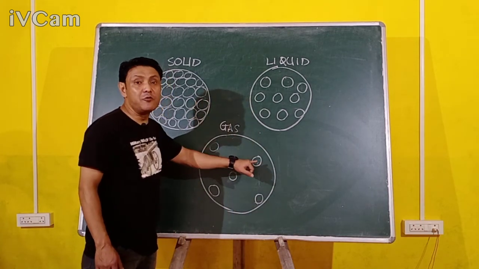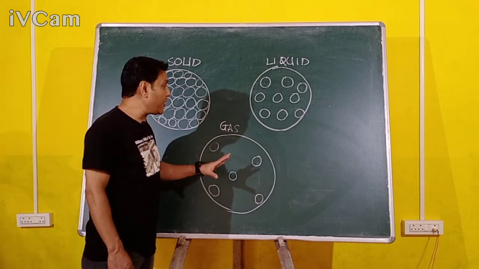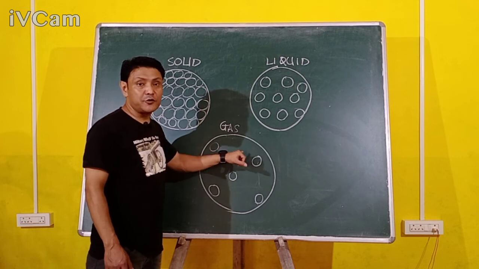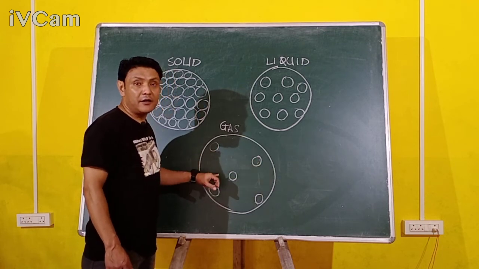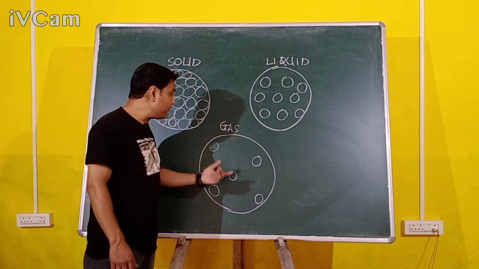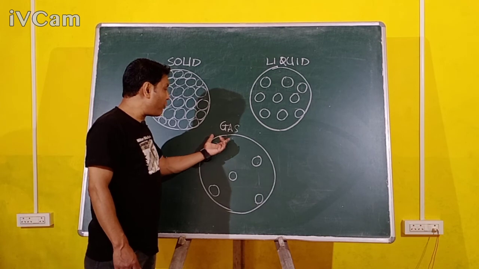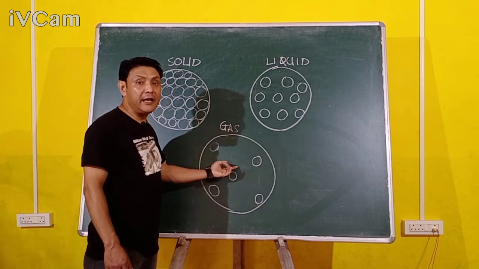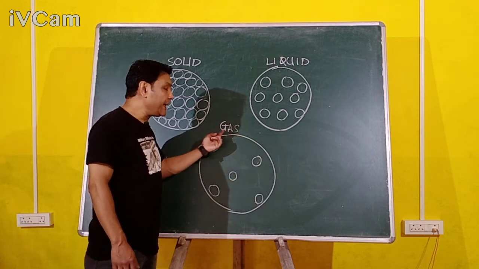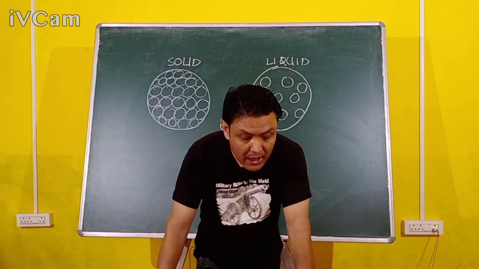The molecules of gases can move anywhere they like, all over, because the force of attraction between the molecules is very, very weak, and therefore they can move around freely. And that is the reason why gases do not have definite shape and definite volume.